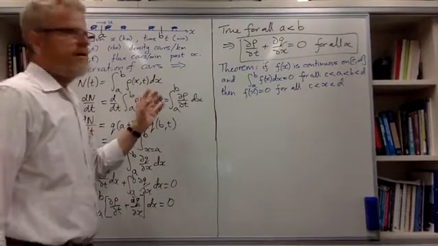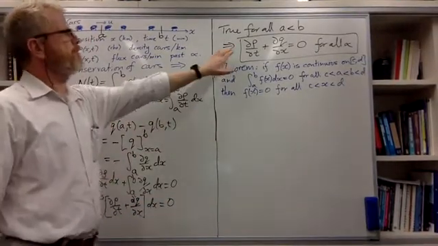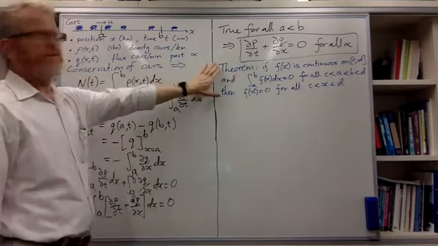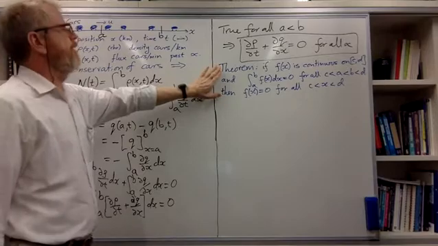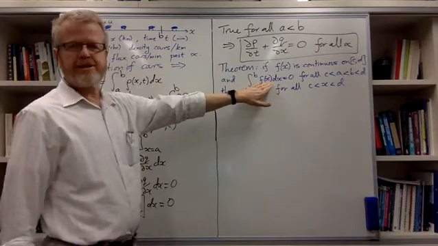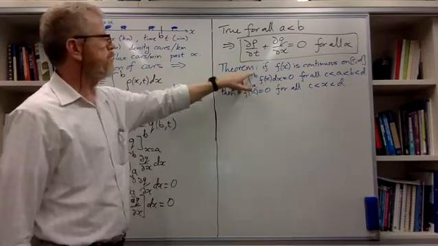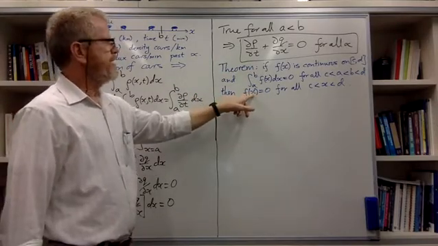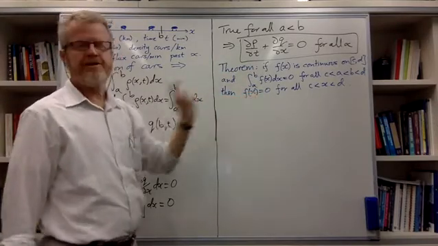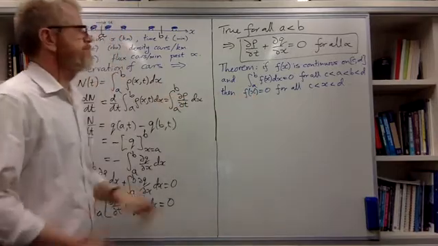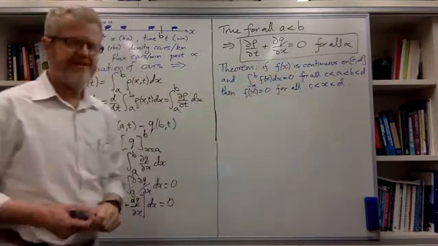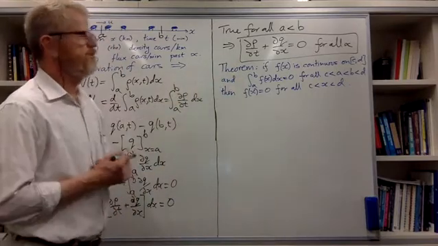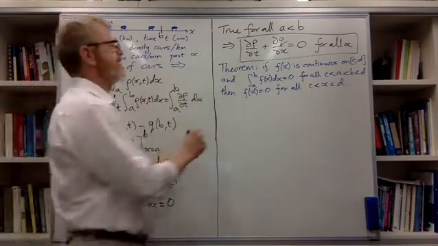Right. In this derivation of the conservation equation for cars, we used the following theorem: if the integral of a function is 0 for all a and b in an interval, then the integrand, the function f of x, has to be 0 for all x, provided that the integrand is continuous. Now the proof is pretty straightforward, and it's done by contradiction.